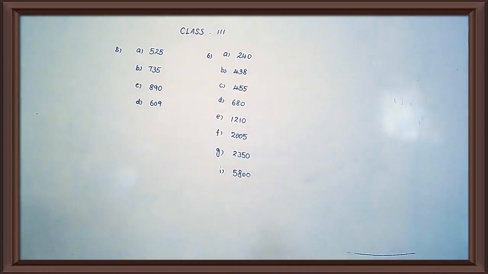Okay, you cross the number 5091 and put one tick for 563. Is it increasing order or decreasing order, children?